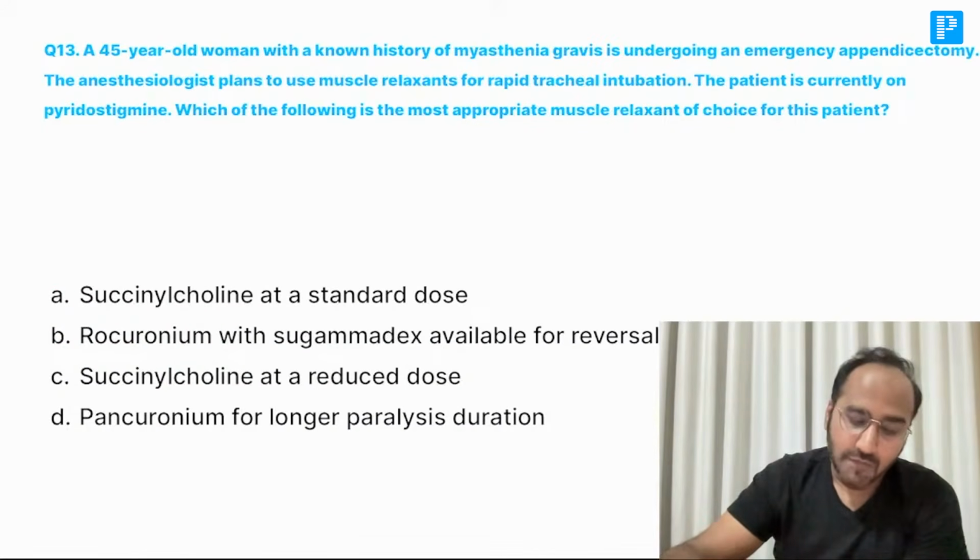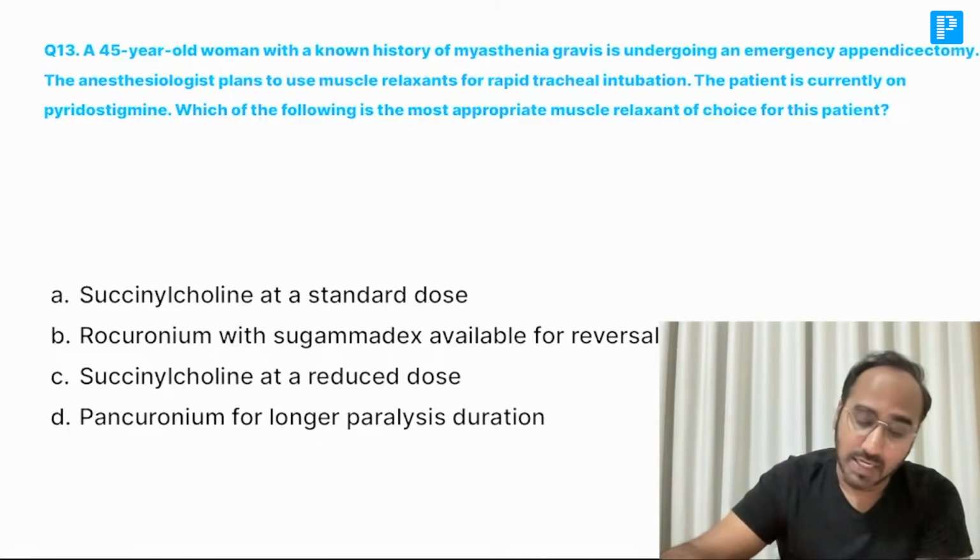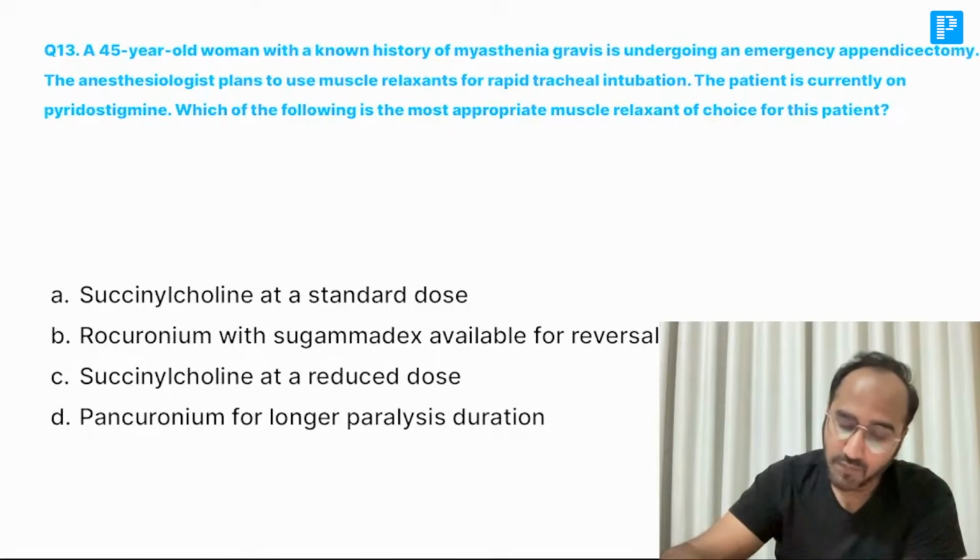A 45-year-old woman with a history of myasthenia gravis is undergoing an emergency appendectomy. The anesthesiologist is planning for rapid tracheal intubation. The patient is currently on pyridostigmine. Which of the following is the most appropriate muscle relaxant of choice for this patient?